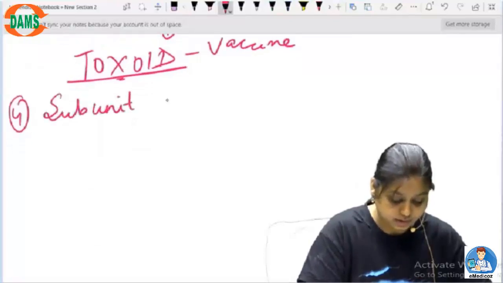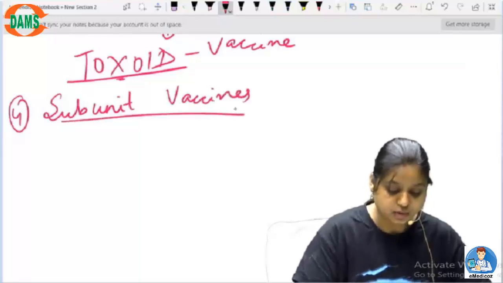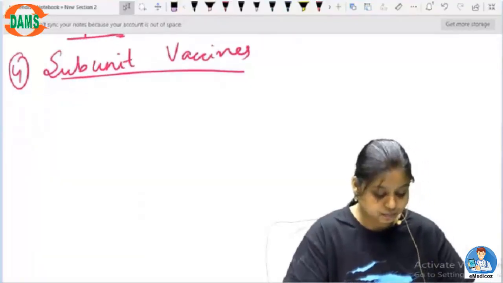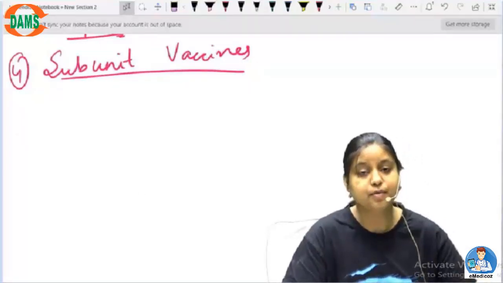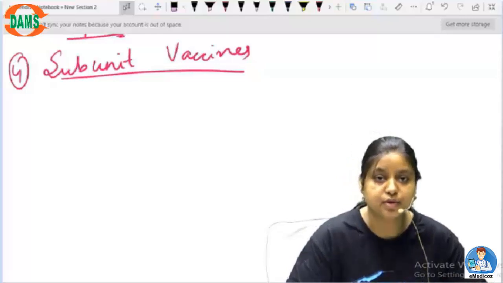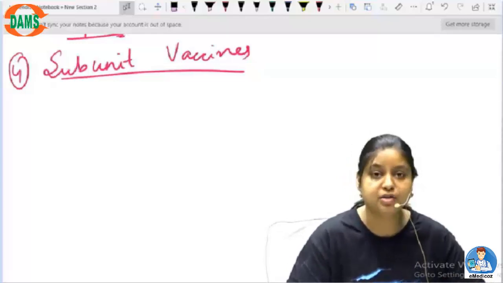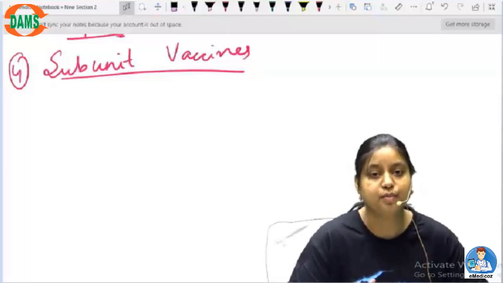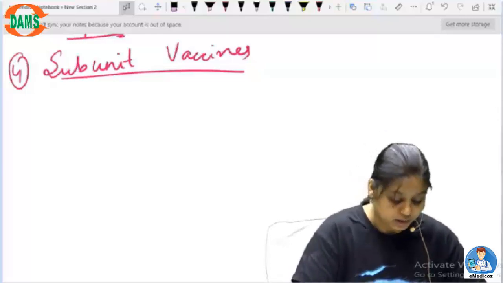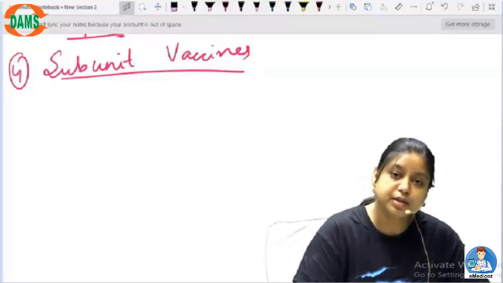Okay, then let's find out another kind of vaccine. It is called subunit vaccines. Now, what is a subunit vaccine? It is a specific protein subunit, as you can understand from the word subunit, that it is part of a particular thing. So what can it be part of? It can be part of a protein, it can be part of a pathogen or the pathogen itself.